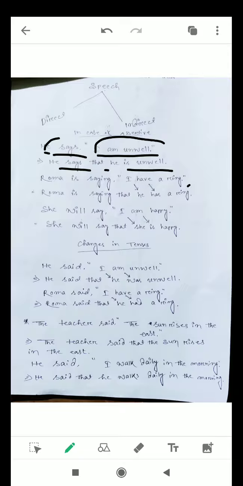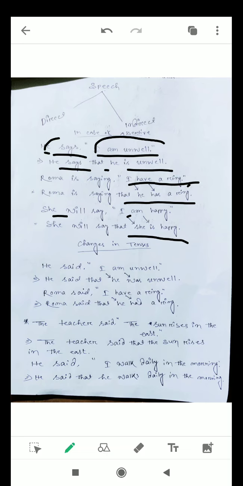This part is spoken directly by Roma, but this part is spoken indirectly by another speaker. Another example: she will say, I am happy. I means she. If it is spoken indirectly, it becomes, she will say that she is happy.